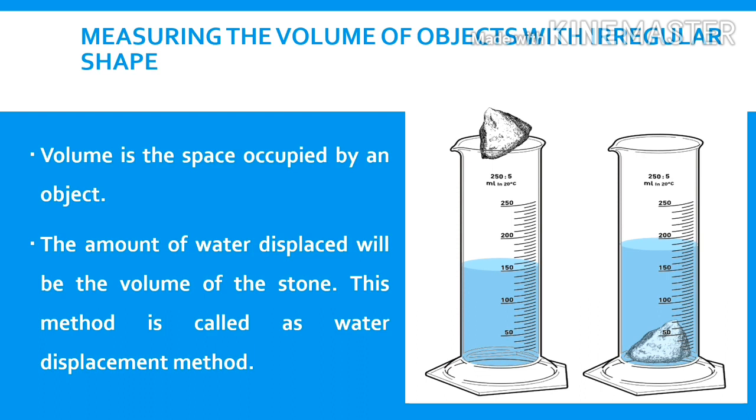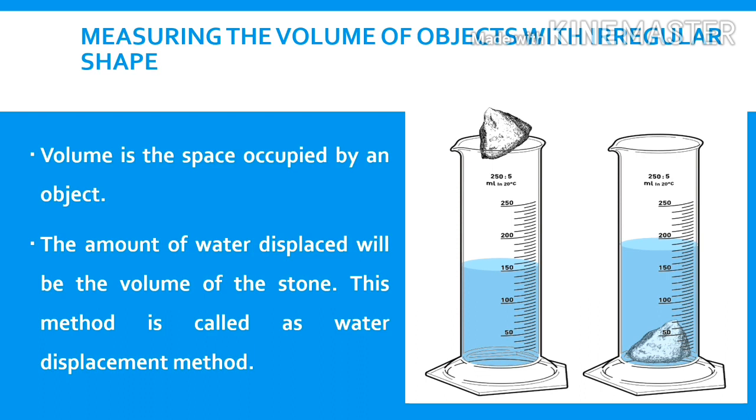So that volume of the water displaced is 30 milliliter. Here the volume of the stone is equal to amount of water displaced. This method is called as water displacement method.